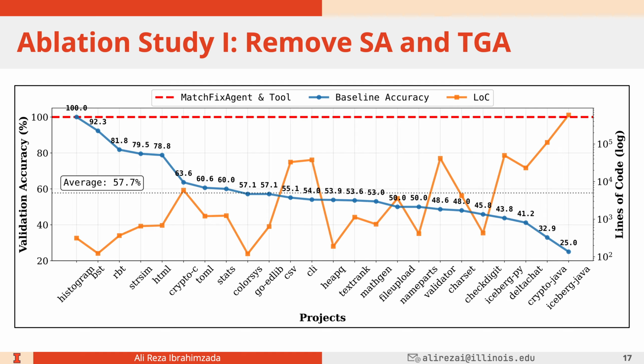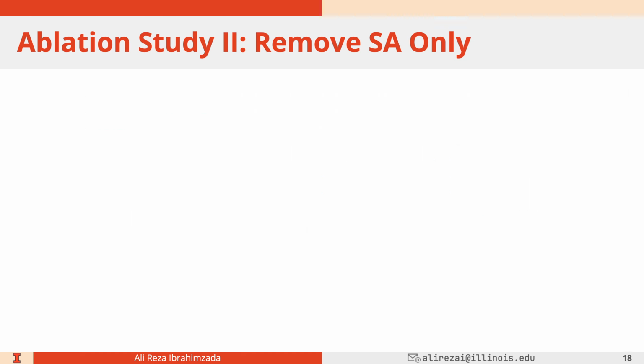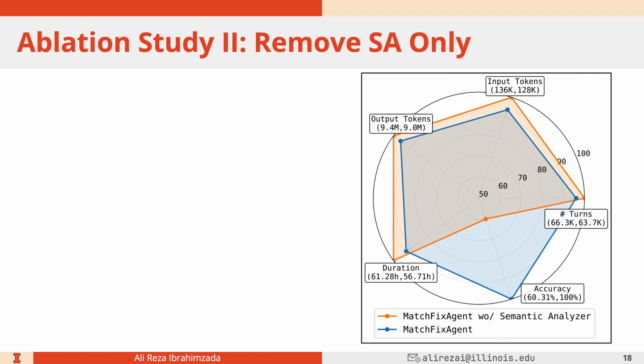In the second ablation study, we removed only the semantic analyzer component, but we kept the test generator agent and repair agent. Our idea for including the semantic analyzer is to reduce the cost of the orientation phase of an agent. Agents, when they are initiated, spend a lot of time orienting themselves in the code base, understanding what is expected of them, what they're supposed to do, and basically analyzing the code base. So we believe that having a semantic analyzer and passing those 6 semantic analyses will help reduce the cost significantly.